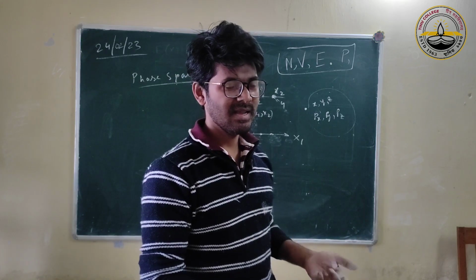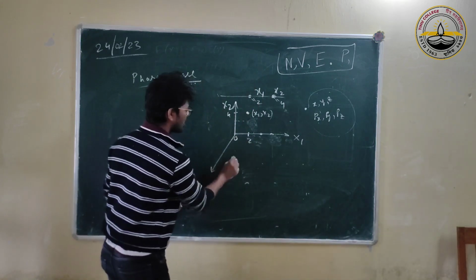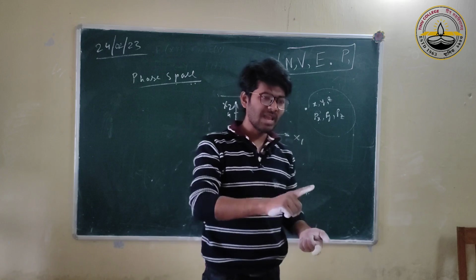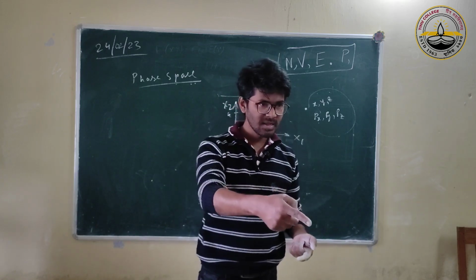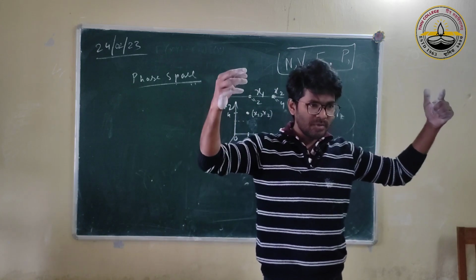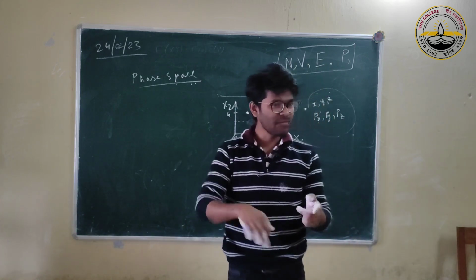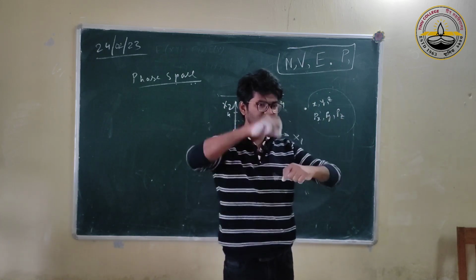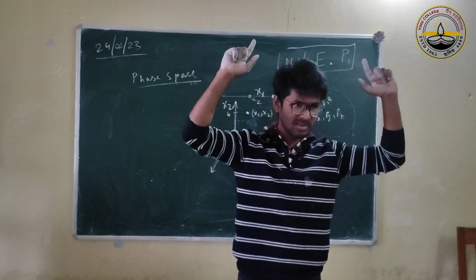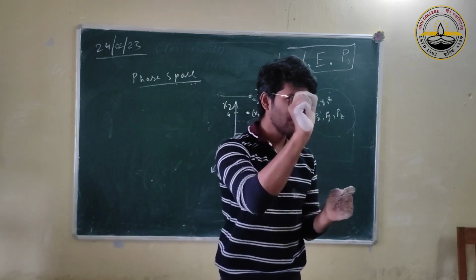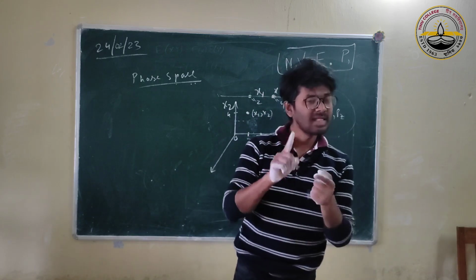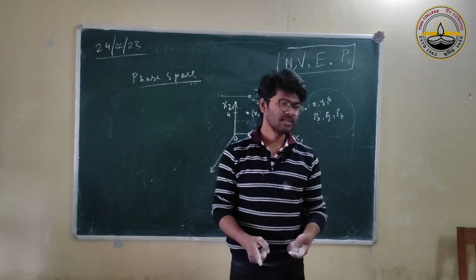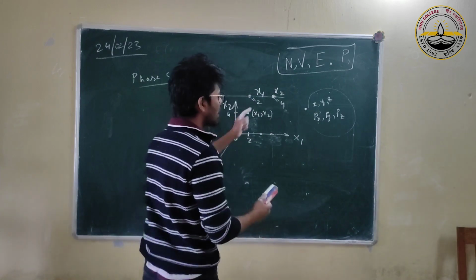kora, aru eta axis ahibo px1 px2, then one point will represent position and momentum of both the particles. Now imagine n number of particles, tetia 6n number of axes. Jodi moi draw koru, it's a conceptual thing, think about it, 6n number of axes. If we can draw, okay, then eta point jodi moi hey space or draw koru, just one point that will represent n number of particles, their position aru momentum.